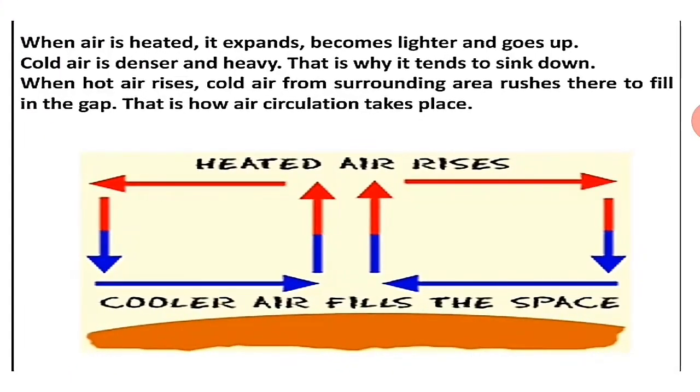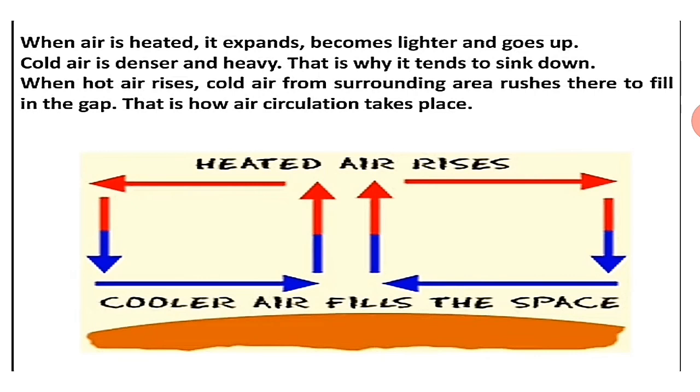जब हवा चलती है, how does it move? When air is heated, it expands, फैलती है, becomes lighter and goes up, गर्म होकर ऊपर उठ जाती है.